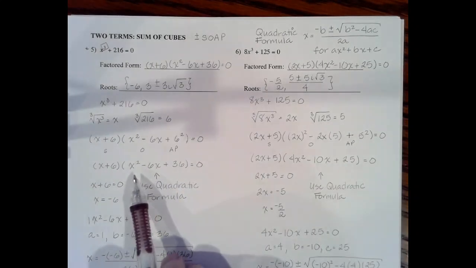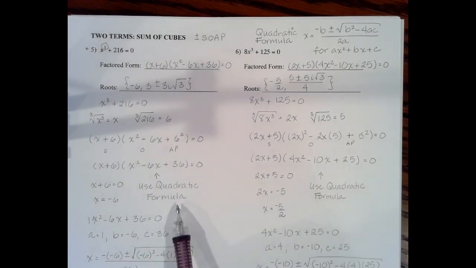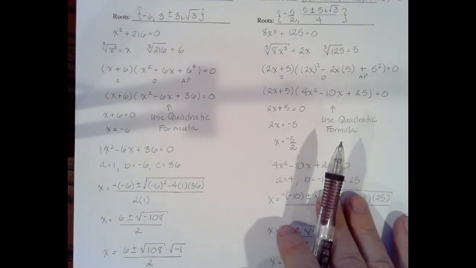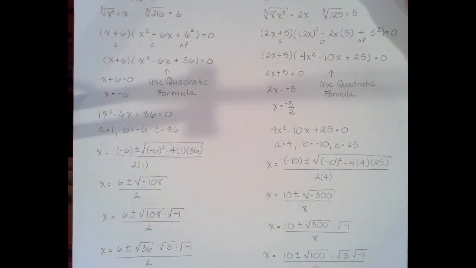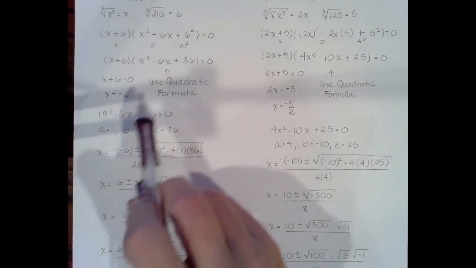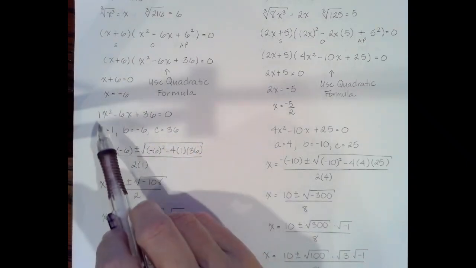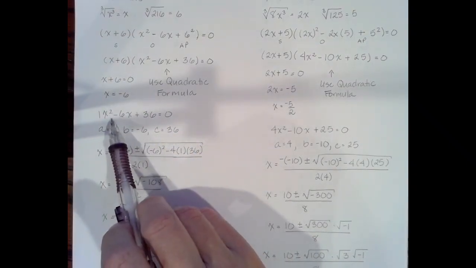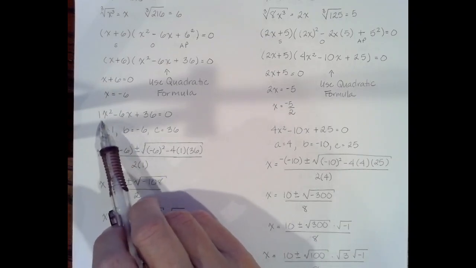For the trinomial, this is in quadratic form, meaning the biggest exponent is 2. So this is when we start to use the quadratic formula. So I'm going to come down here and write 1 times x squared minus 6x plus 36. Notice now I've inserted a 1 here. If you have a term, so you can actually see the variable, but there's no number in front of it, it's a 1. If it was a 0, the x squared wouldn't exist, right? 0 times x squared would be 0. But it's a 1 here.